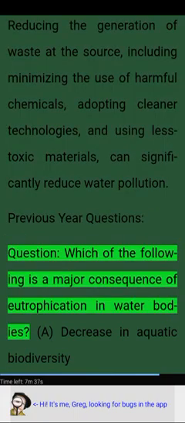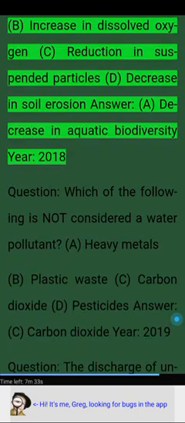Previous year questions. Question: which of the following is a major consequence of eutrophication in water bodies? A. Decrease in aquatic biodiversity. B. Increase in dissolved oxygen. C. Reduction in suspended particles. D. Decrease in soil erosion. Answer: A. Decrease in aquatic biodiversity. Year 2018.